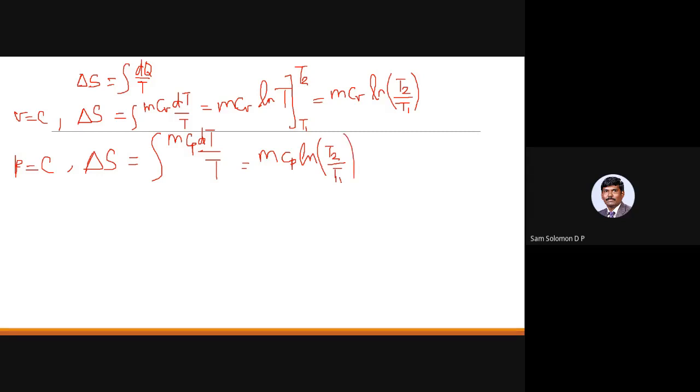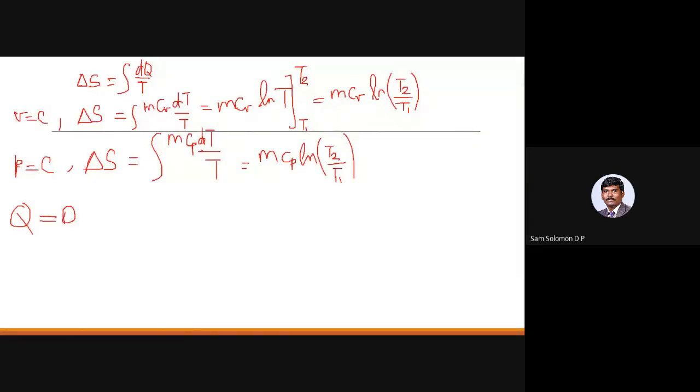How about for an isothermal process? What about the heat transfer? For an isothermal process, temperature remains constant. So what will be the value of heat transfer for an isothermal process? Can anyone of you tell me? Temperature remains constant, so Q should be 0. Q is 0, right? Because the temperature is constant, Q is equal to 0.